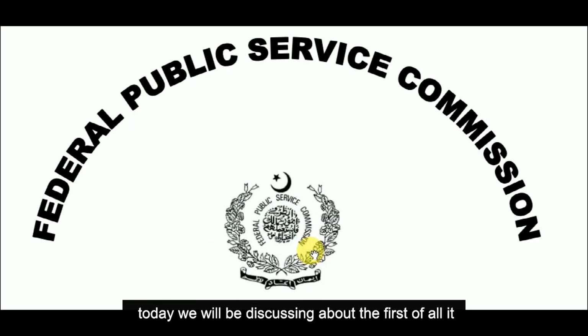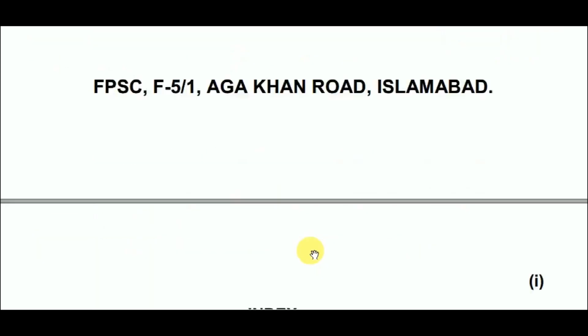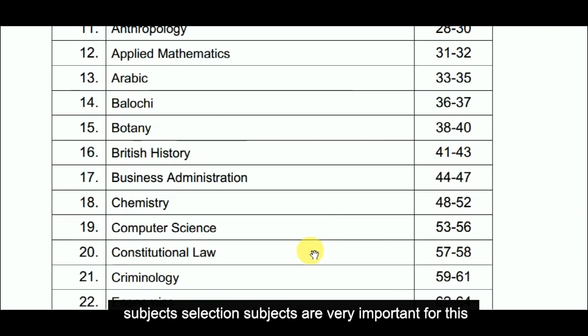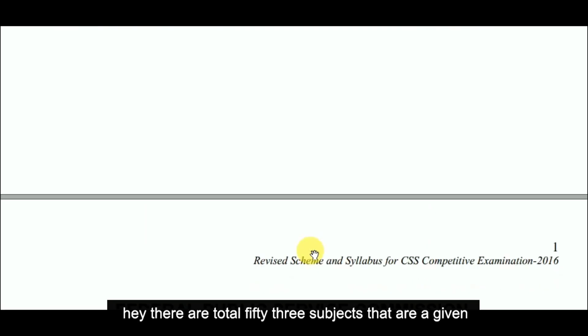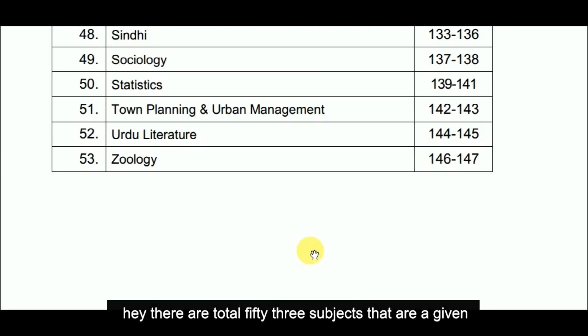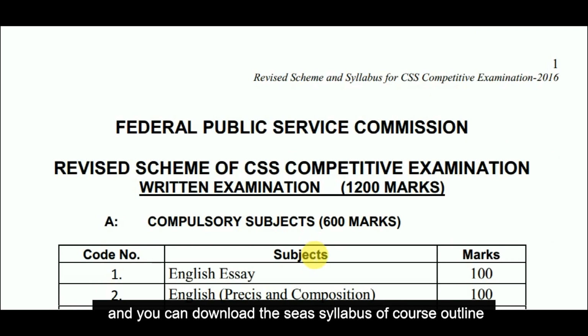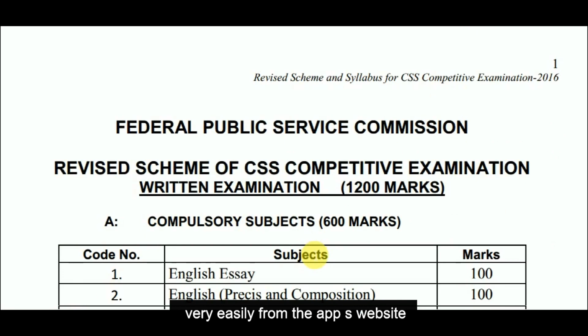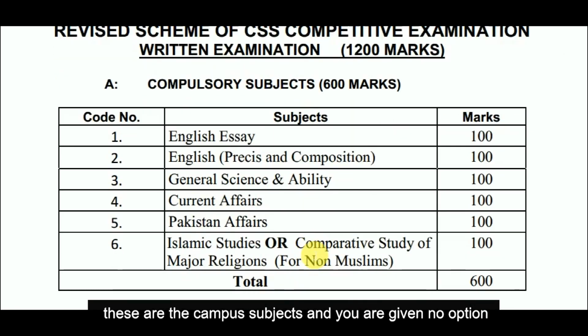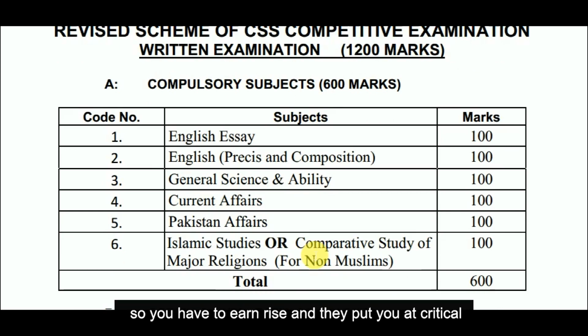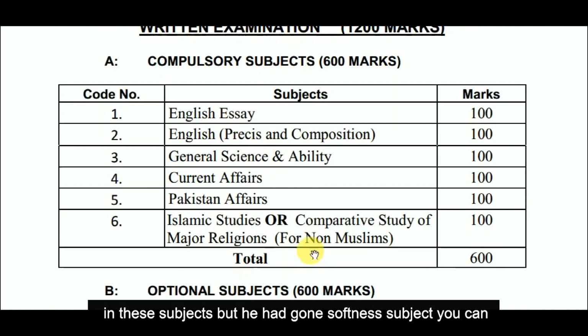Today we will be discussing, first of all, subject selection. Subjects are very important for this examination. There are a total of 53 subjects given, and you can download the CSS syllabus or course outline very easily from the FPSC website. These are the compulsory subjects, and you are given no option, so you have to memorize and put your critical skills into these subjects.